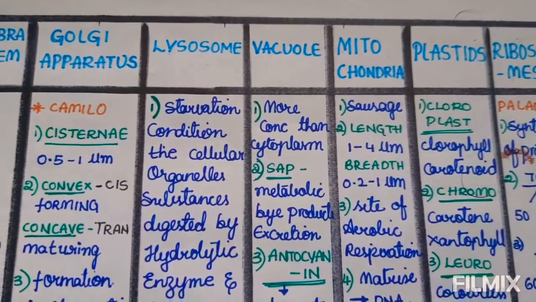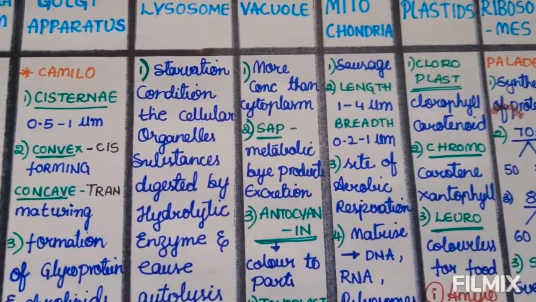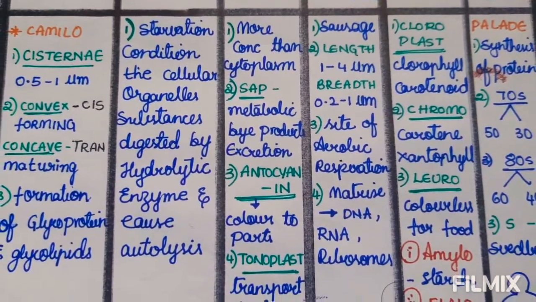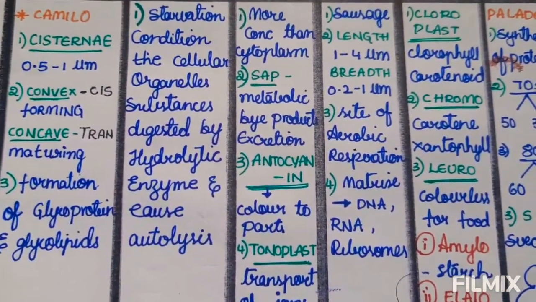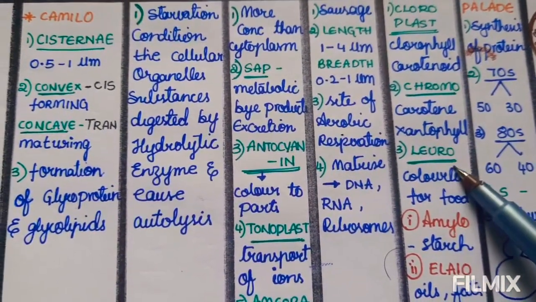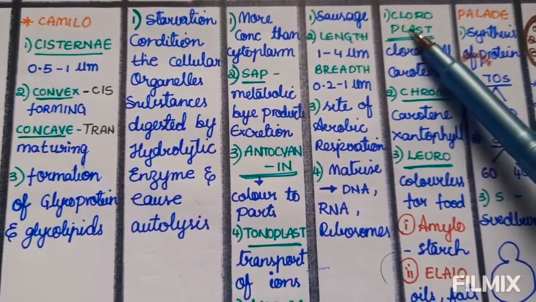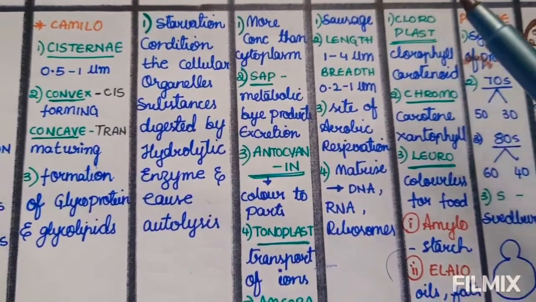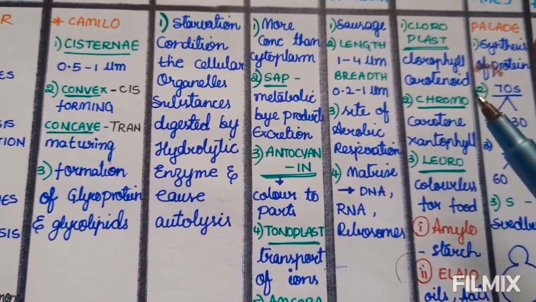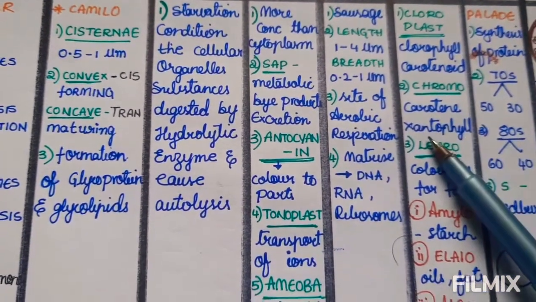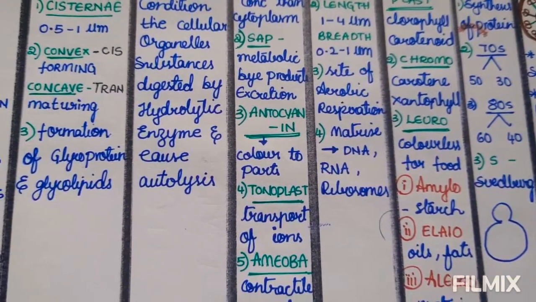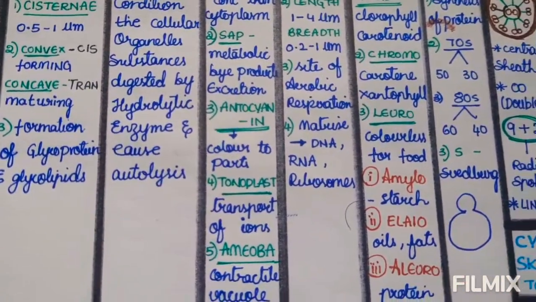Next, we move to plastids. Plastids are divided into three types, that is chloroplast, chromoplast and leucoplast. Chloroplast has chlorophyll and carotenoid pigment. Chromoplast has carotene and xanthophyll, whereas the leucoplast is a colorless plastid.